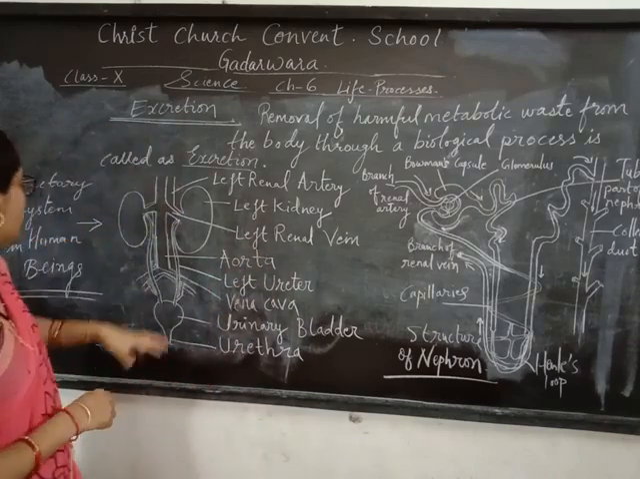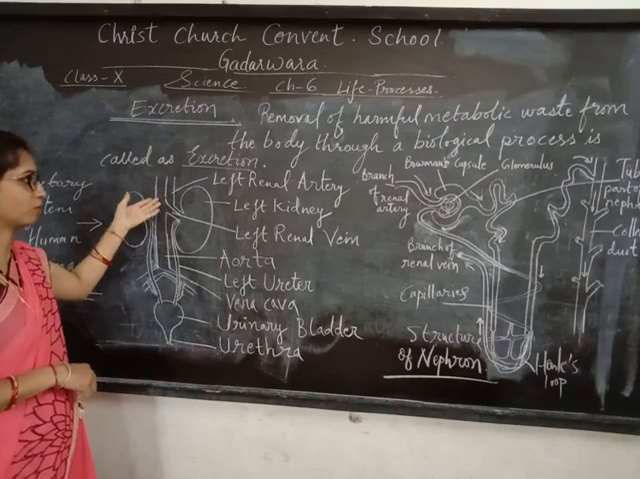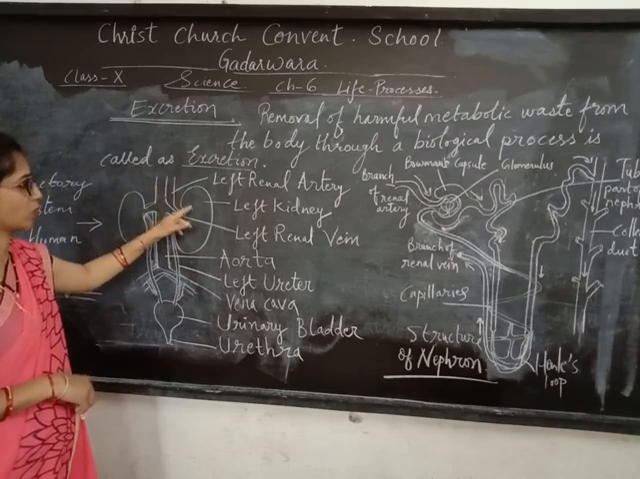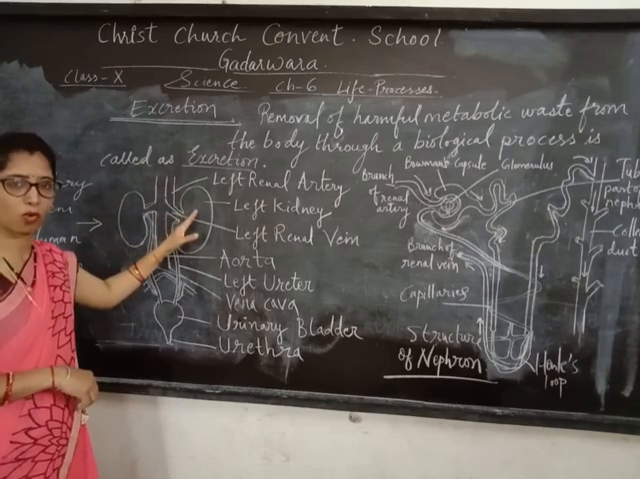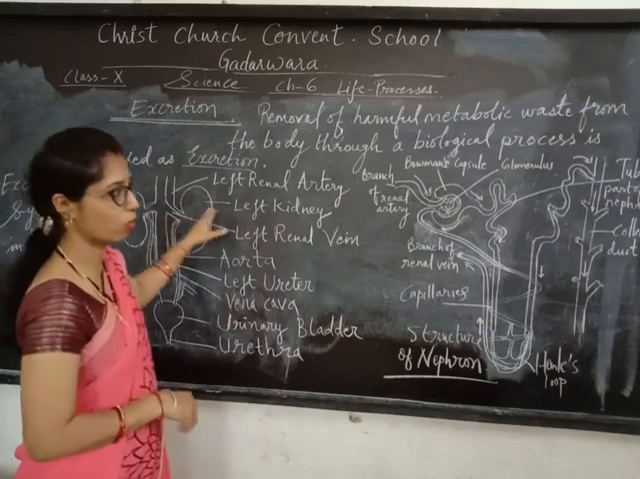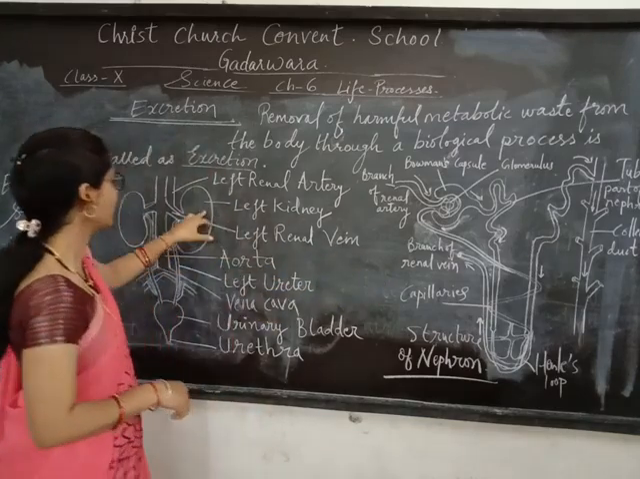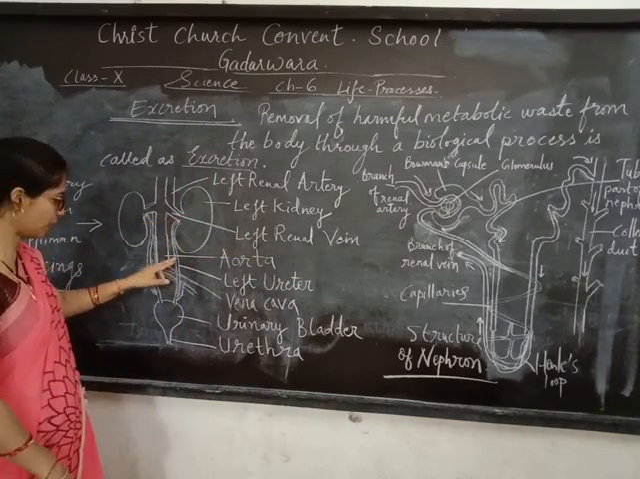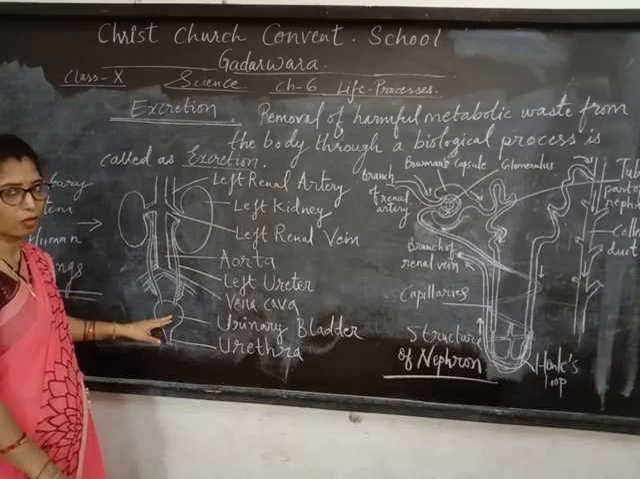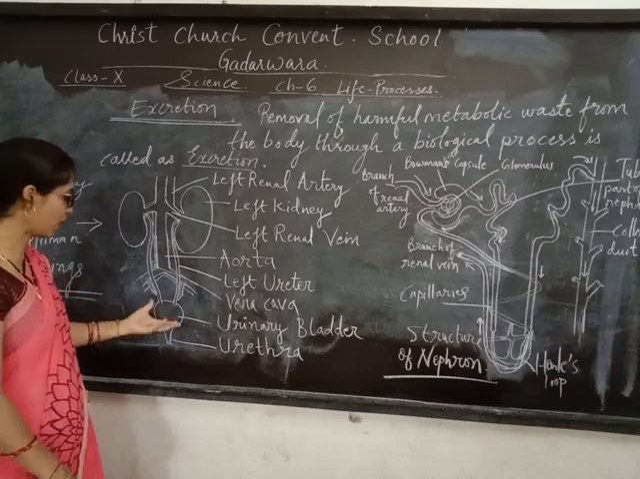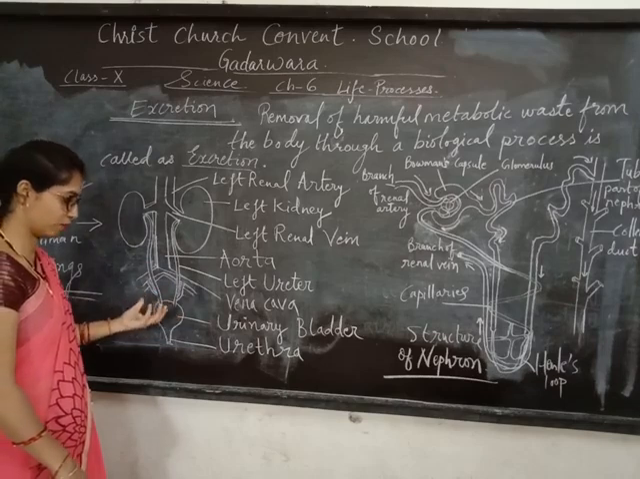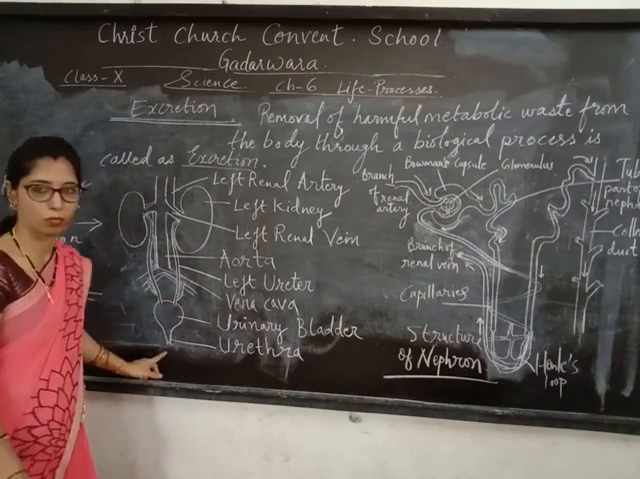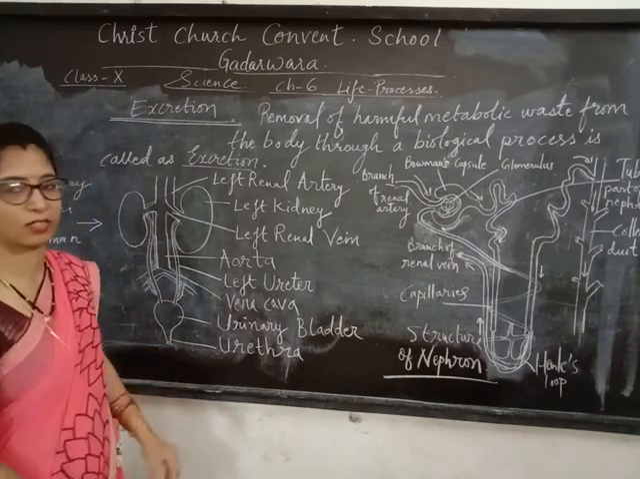Now the renal artery carries the impure blood that contains nitrogenous waste to the kidney. Urine formation takes place in the kidney through the nephrons, and then it is collected and goes through the ureter. Where does it reach from the ureter? In the urinary bladder. The urinary bladder stores it, and when pressure is exerted, it is released out through the urethra. So this is the excretory system.